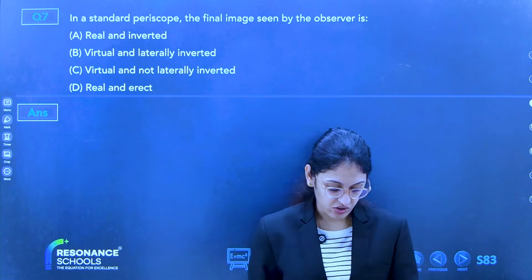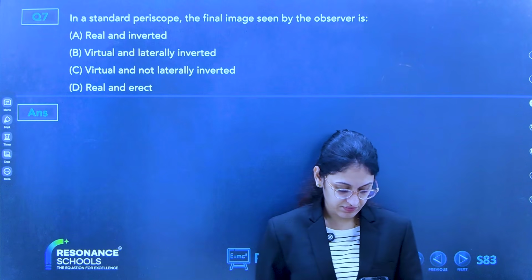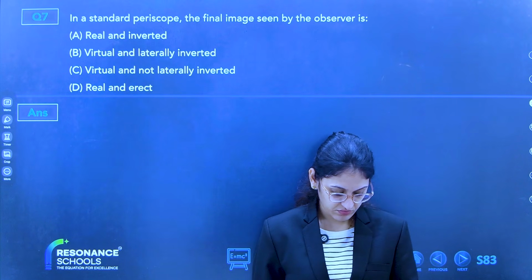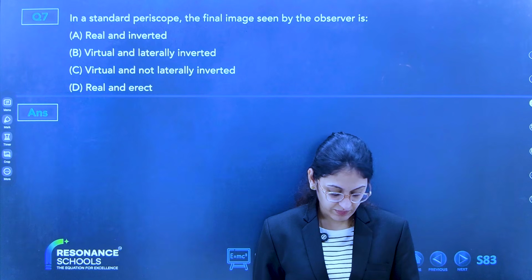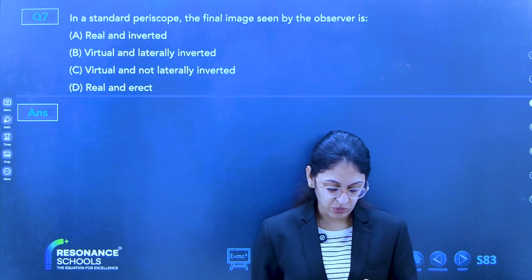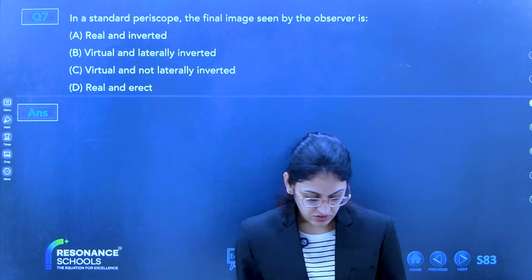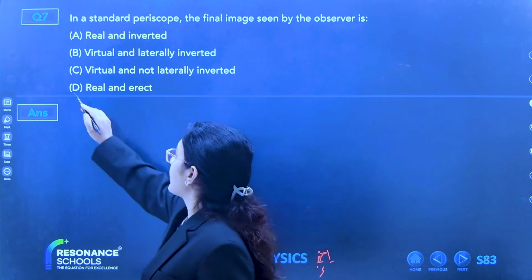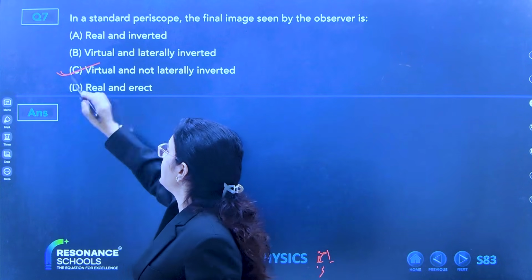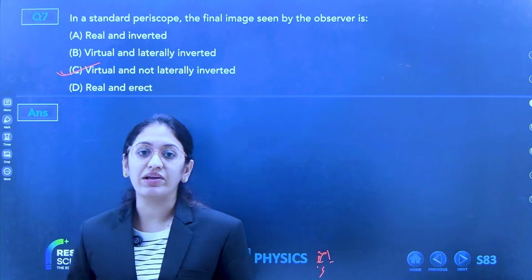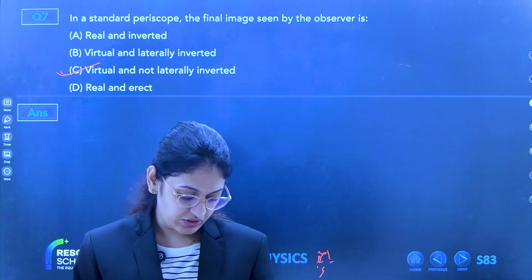Nihal, wrong. But there are two plane mirrors in a periscope. Now tell me the reason. Option C is the correct answer. Now tell me why.